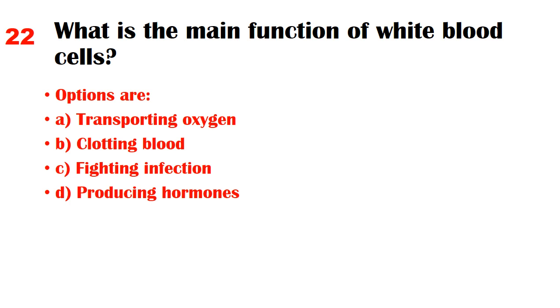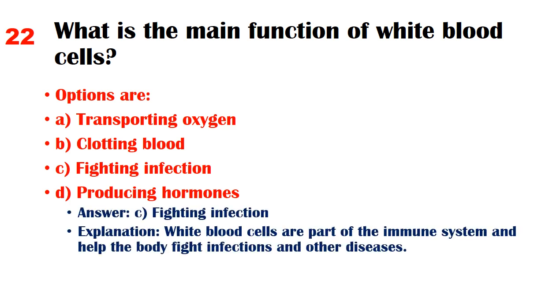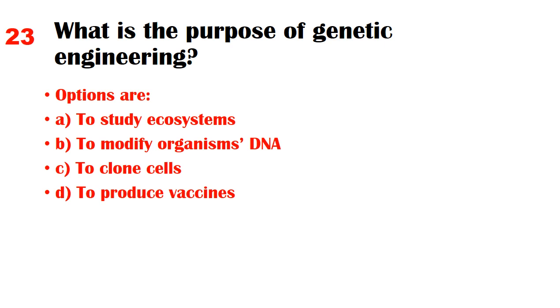Options are A. Transporting oxygen, B. Clotting blood, C. Fighting infection, D. Producing hormones. Answer: C. Fighting infection. Explanation: white blood cells are part of the immune system and help the body fight infections and other diseases. What is the purpose of genetic engineering?